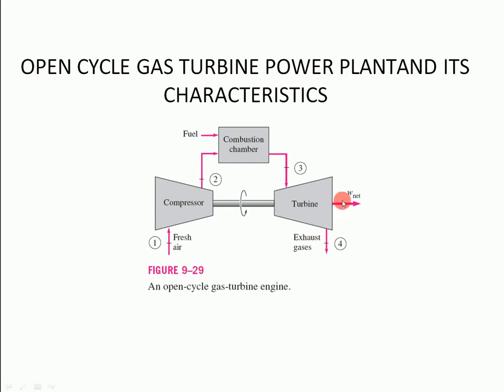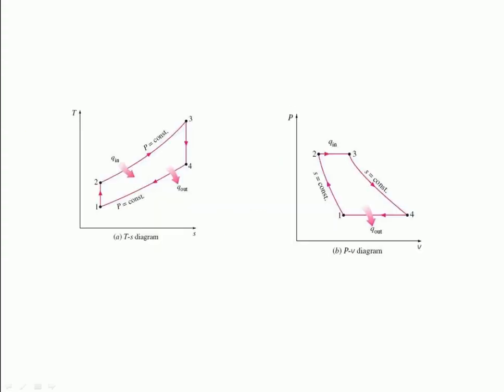No recirculating. This is thrown out. Gases thrown out from the air, not recirculated, causing the cycle to be classified as an open cycle. Now we come to the PVTS diagram.